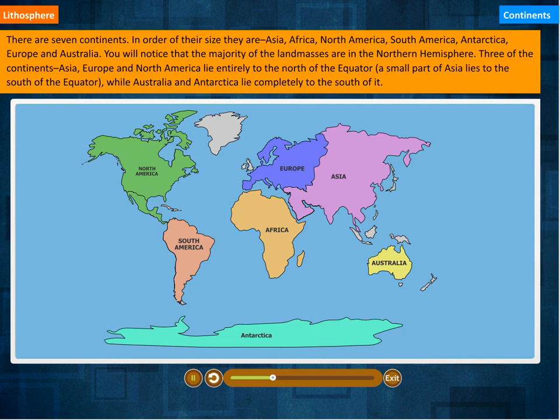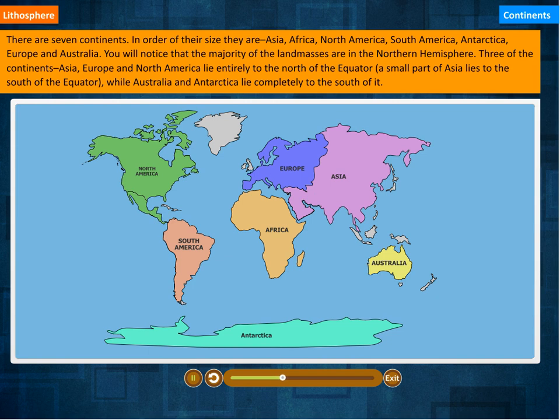Continents. There are 7 continents. In order of their size, they are Asia, Africa, North America, South America, Antarctica, Europe, and Australia. You will notice that the majority of the land masses are in the northern hemisphere. 3 of the continents, Asia, Europe, and North America, lie entirely to the north of the equator.